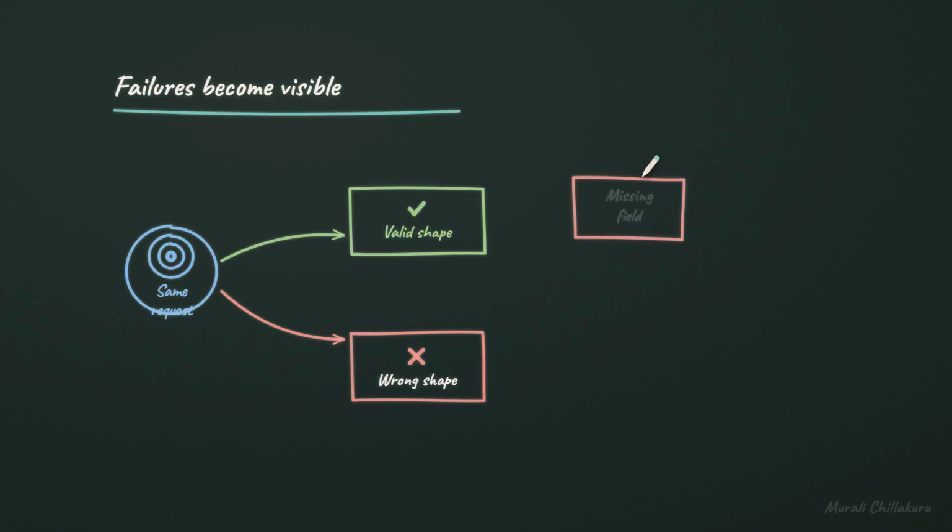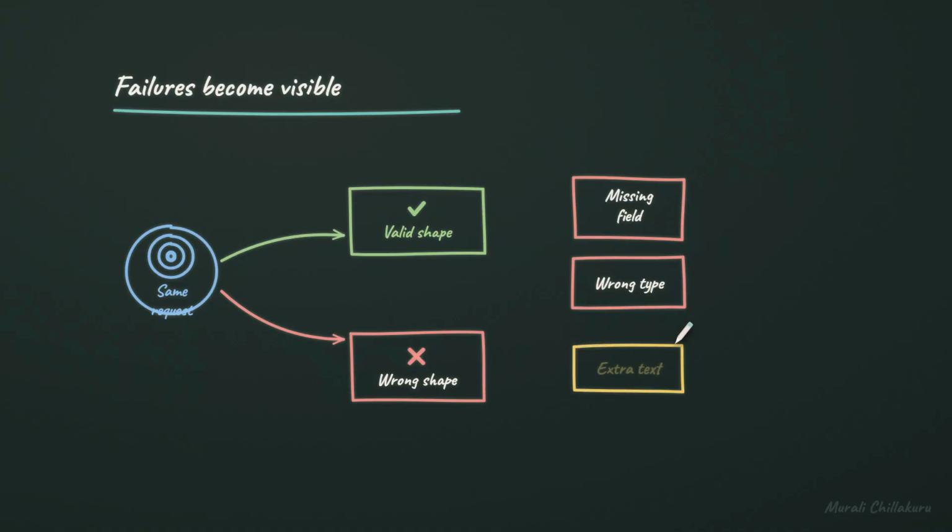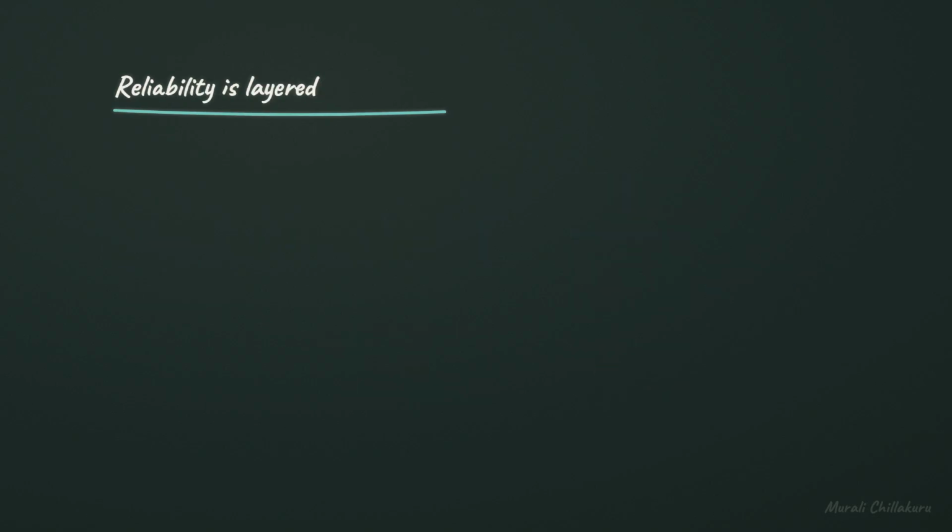Missing field means a required piece never arrived. Wrong type means the piece arrived as the wrong kind of value. Extra text can break a parser that expects only the structured answer. A validation error is valuable because failure becomes explicit instead of silent. Does a schema alone make the output reliable?